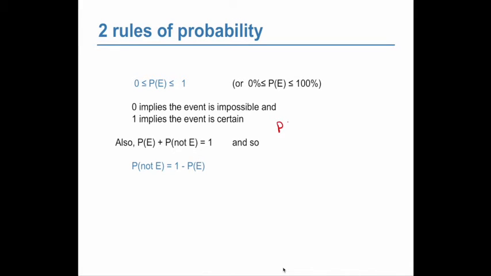So we said that the probability of not E, we called that E^C, which is the complement of E. And complement with an E, not with an I. So if you rearrange that equation, you subtract P(E) from both sides, you're going to get that the probability of not E equals 1 minus the probability of E, which turns out to be a really handy formula, actually. So it's something that you should keep in mind.